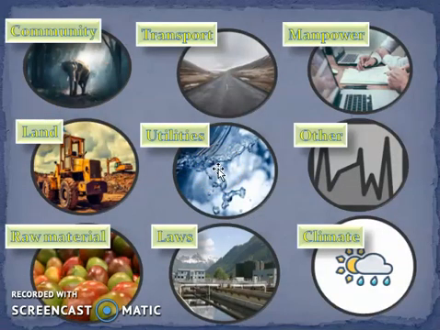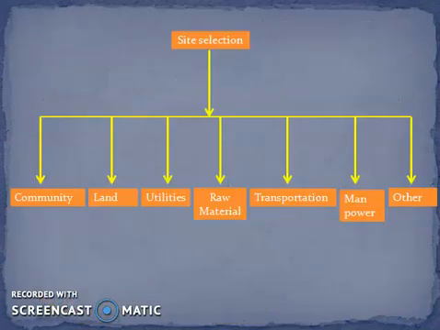So, the different factors are effect on community, transportation facility, land size, type of land, location of site, value of site, utilities available, climatic conditions, availability of raw materials, and other factors. See, these are the factors which decide site selection.